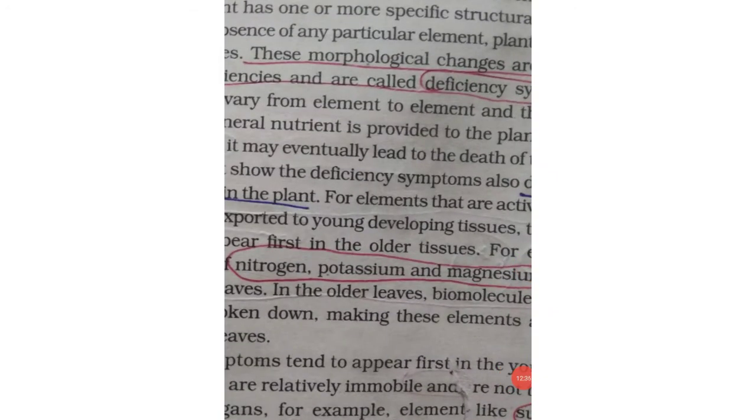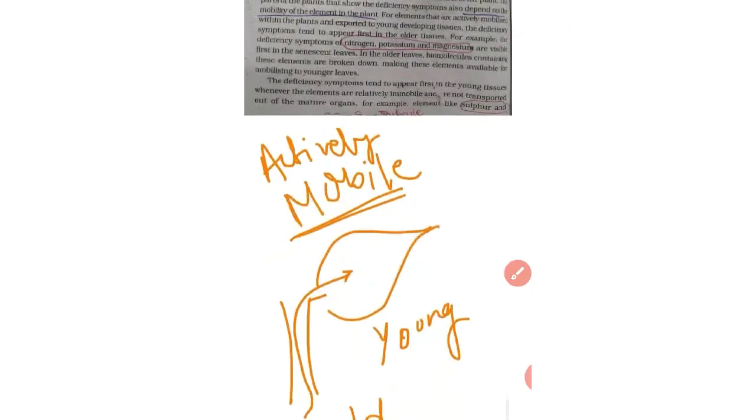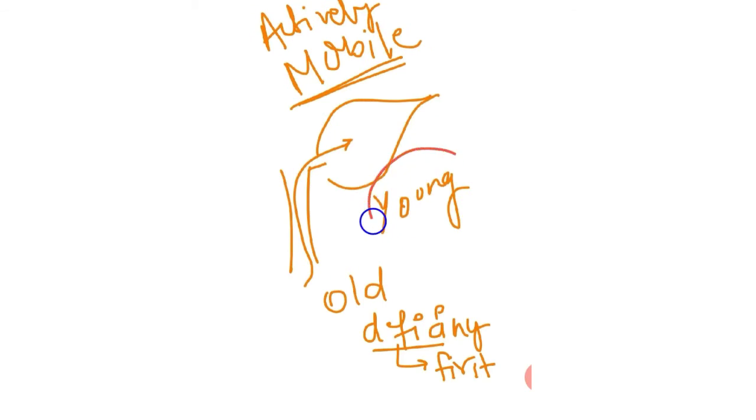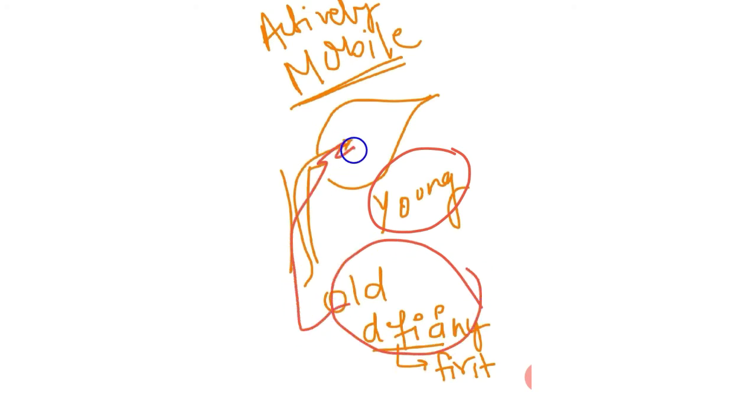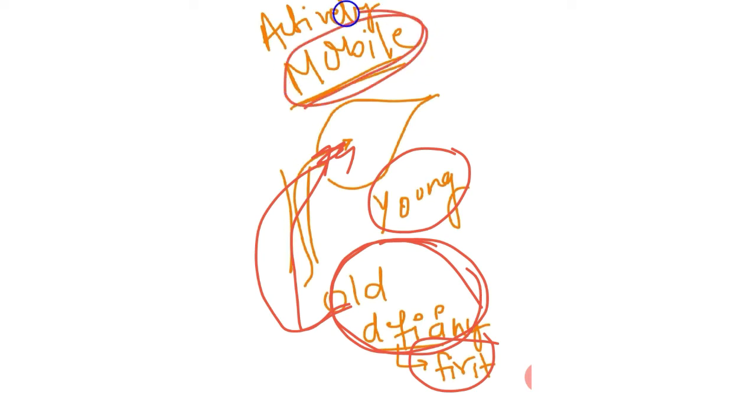If the elements are mobile, for example nitrogen, potassium and magnesium, the deficiency will first be seen in the older tissue, because if the young tissue wants minerals, the old tissue gives its minerals to the younger tissue, and so it becomes deficient. So deficiency symptoms first tend to appear in the older tissue for the elements which are mobile.